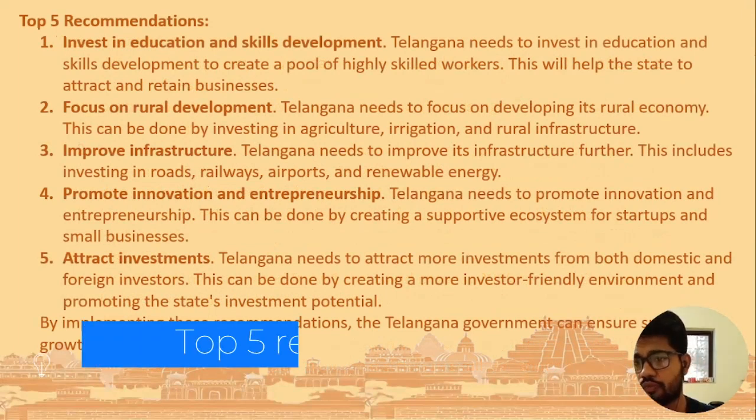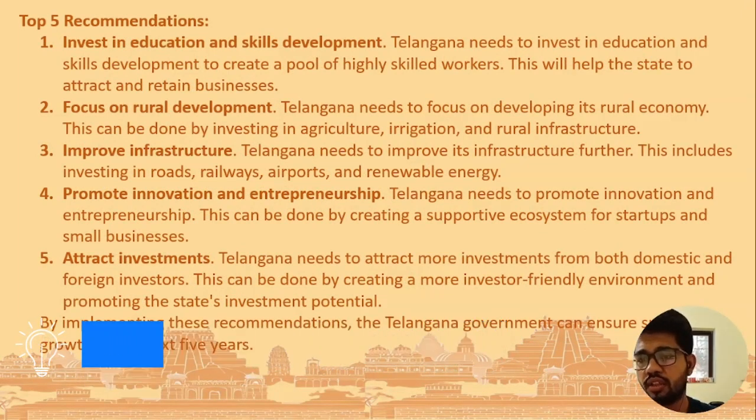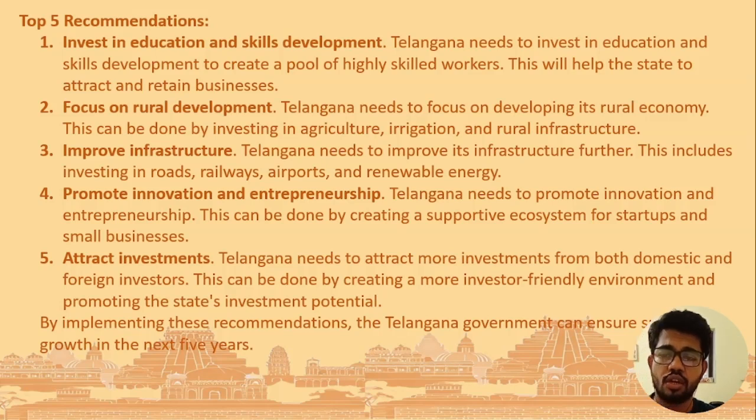Now here are the top 5 recommendations for Telangana state which they can use for their growth. The first recommendation is to invest in education and skill development to create a pool of highly skilled workers. This will help the state to attract and retain businesses. The second recommendation is to focus on rural development by investing in agriculture, irrigation and rural infrastructure. The third recommendation is to improve the infrastructure by investing in roads, railways, airports and renewable energy.